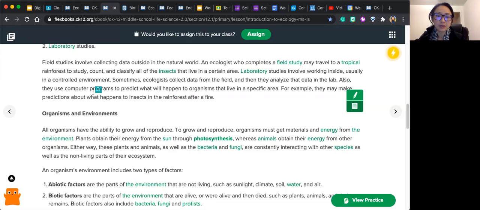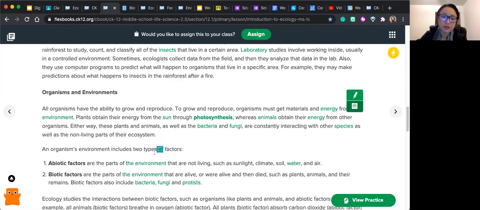Organisms and environments. You might want to put a note there. All organisms have the ability to grow and reproduce. To grow and reproduce, organisms must get materials and energy from the environment. Plants obtain their energy from the sun through, as you already know, photosynthesis, whereas animals obtain their energy from other organisms. Either way, these plants and animals, as well as the bacteria and fungi, are constantly interacting with other species as well as non-living parts of the ecosystem.